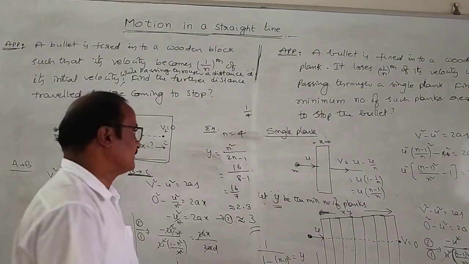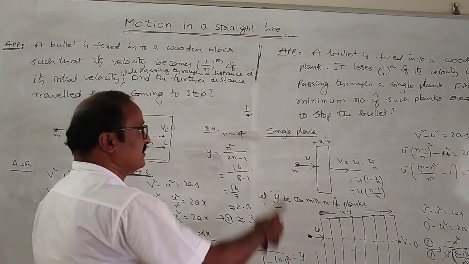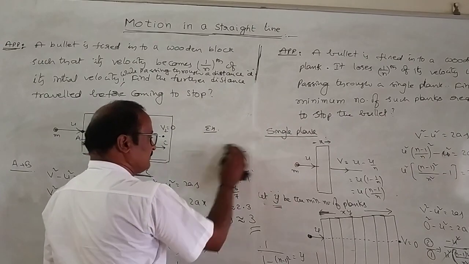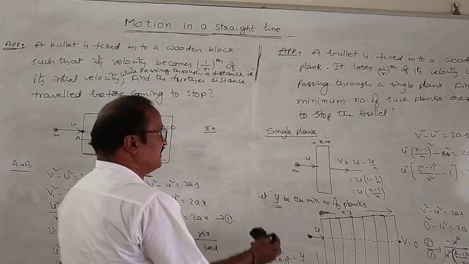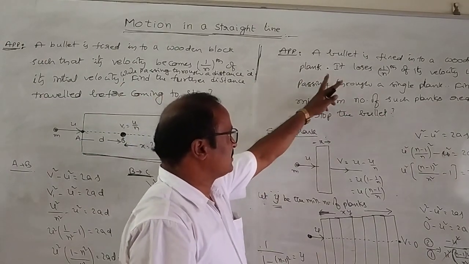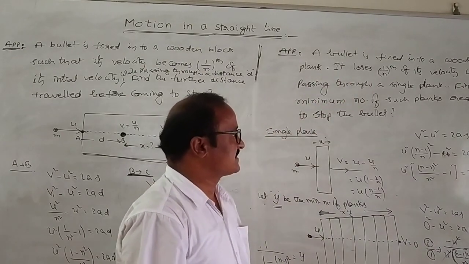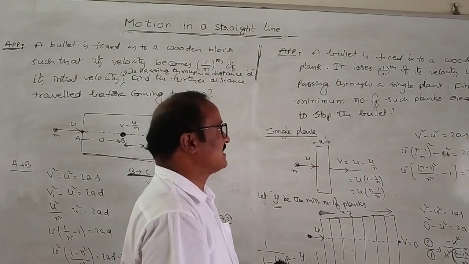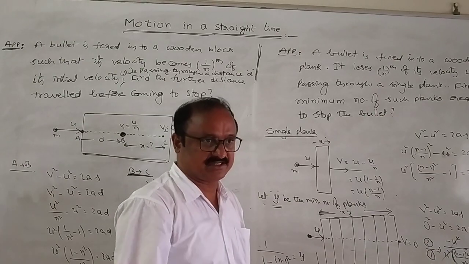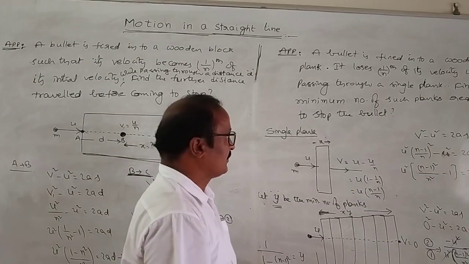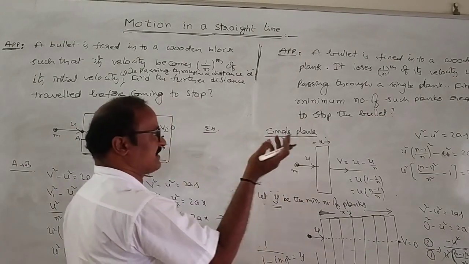In the same way, next example: suppose a bullet is fired into a plank such that it loses half of its velocity while passing through a single plank. Half of its velocity. Find the number of such planks required to stop the bullet.